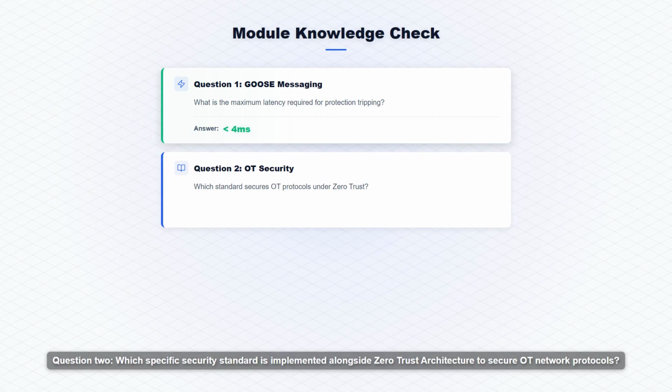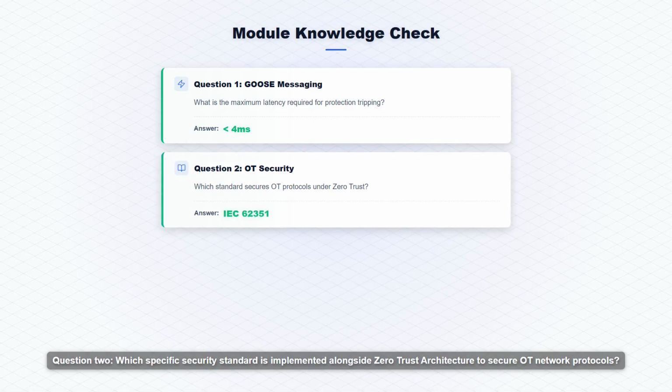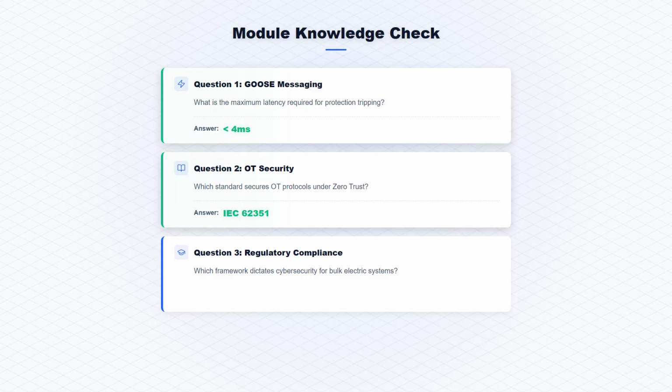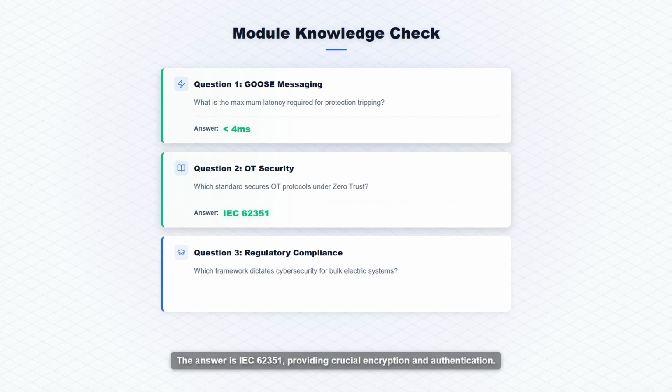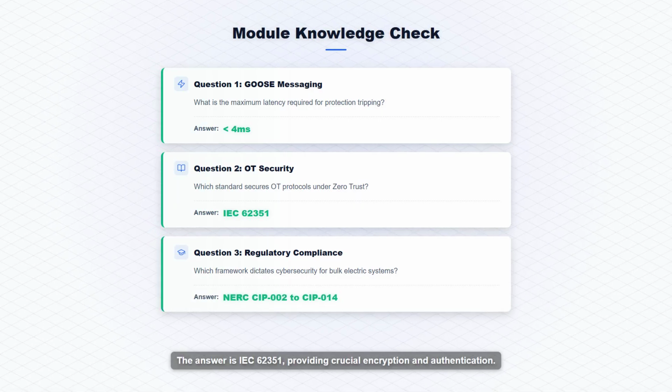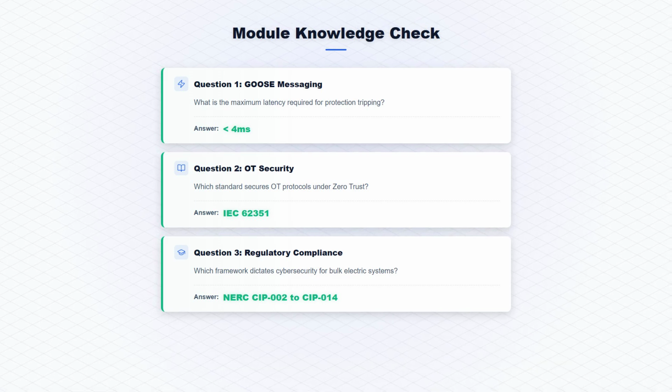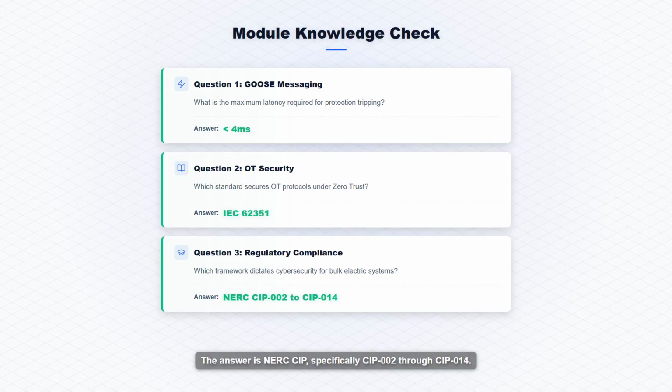Question 2. Which specific security standard is implemented alongside zero trust architecture to secure OT network protocols? The answer is IEC 62351, providing crucial encryption and authentication. Finally, which mandatory regulatory framework dictates cybersecurity standards for bulk electric systems? The answer is NERC CIP, specifically CIP 002 through CIP 014.